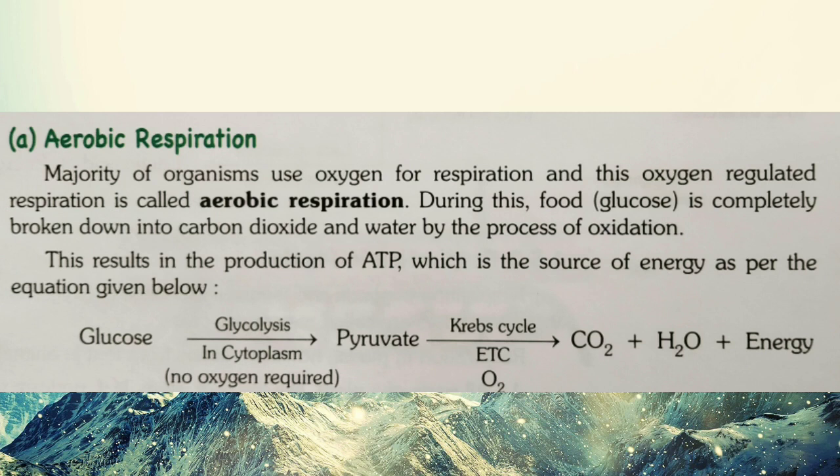Mitochondria, you know very well, is the powerhouse of the cell. So the complete reaction is: glucose plus oxygen, in the cytoplasm, converts into pyruvate, and then pyruvate in the presence of oxygen breaks into carbon dioxide, water and 38 ATP in the form of energy.